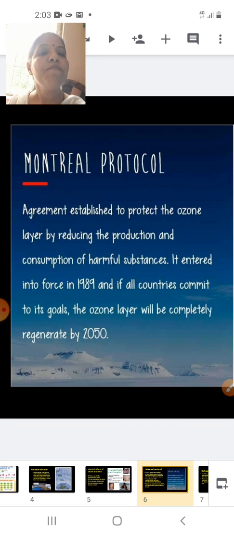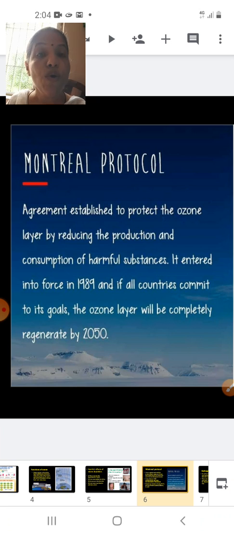The Montreal Protocol is an agreement established to protect the ozone layer by reducing the production and consumption of harmful substances, that is the CFCs. It was made in 1987, but it entered into force in 1989, and if all countries commit to its goals, the ozone layer will be completely regenerated by 2050.